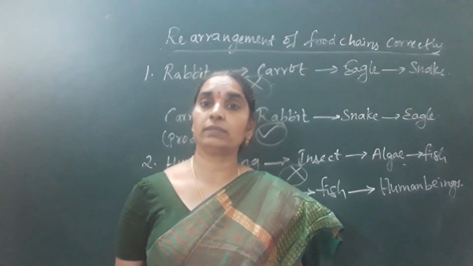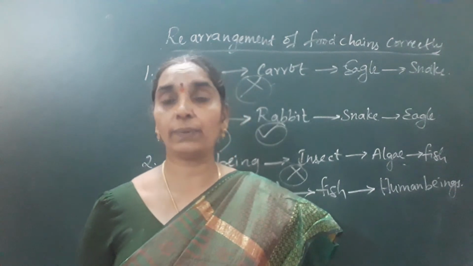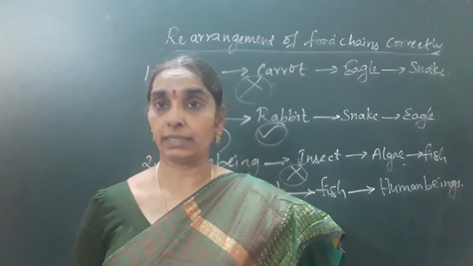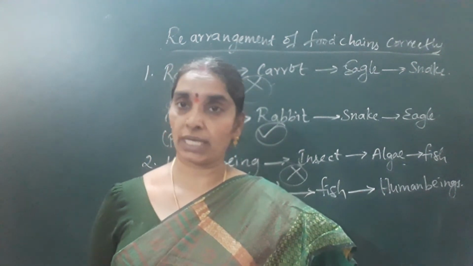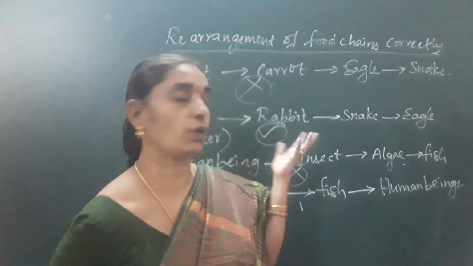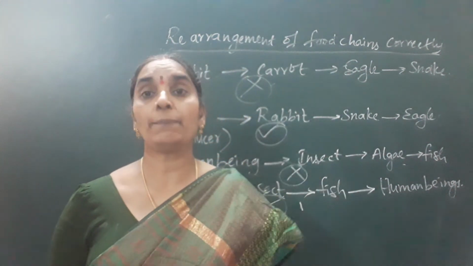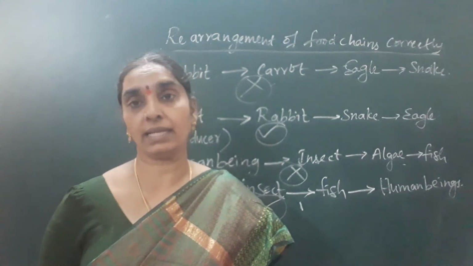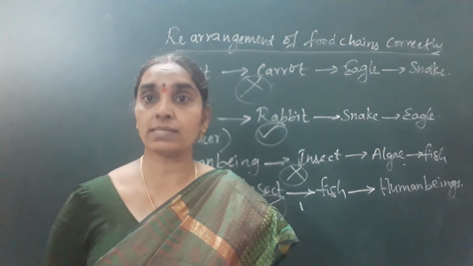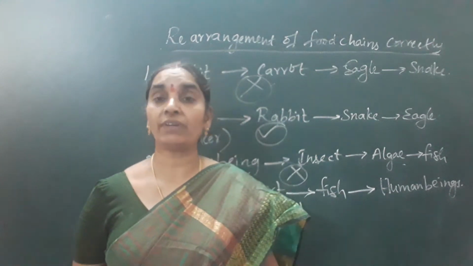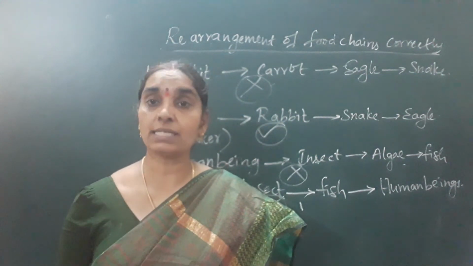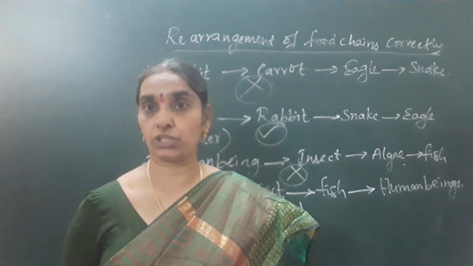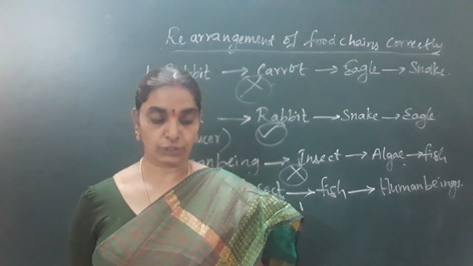Like that, you can go on giving the questions that arise about the food chain for you. If there are no carnivores, what happens to the food chain? What happens to the nature? So you can write, food chain always balances the nature. If any of the organisms is missing, it affects the balance of the nature of the food chain.